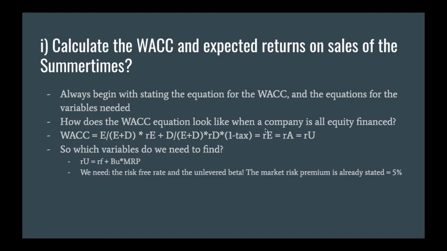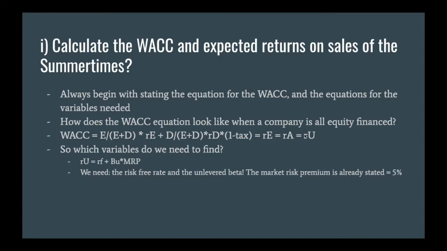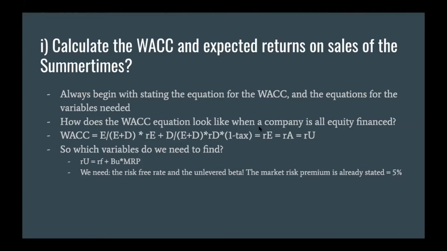And since this is an unlevered firm, with no debt financing, RE will equal RA and RU. Any questions on that? Because that is one of the main insights we need to know before following through this question.